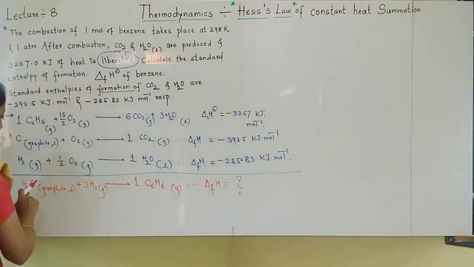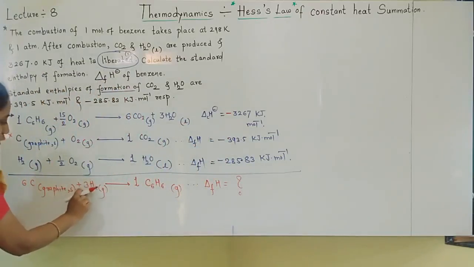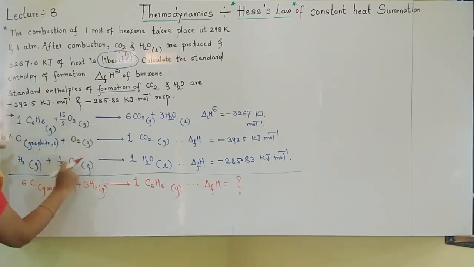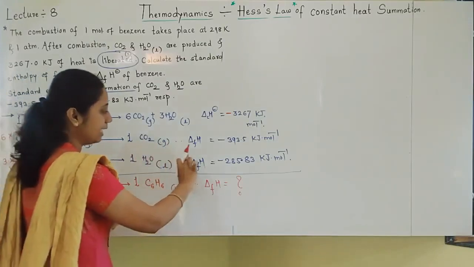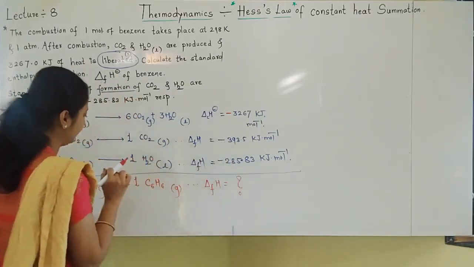Next, after 6 carbon I want hydrogen. How many? 3 hydrogen. I am checking the left side. Are there hydrogens? Yes. I want 3, so I will multiply this equation by 3. The complete equation will be multiplied by 3 along with the delta H value.